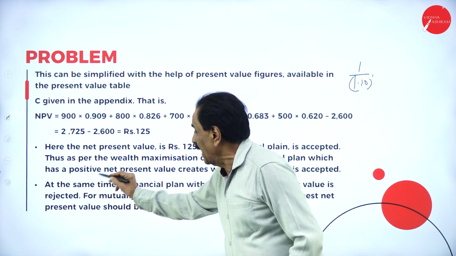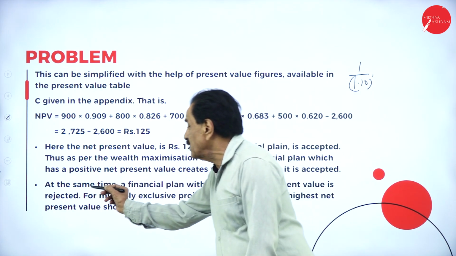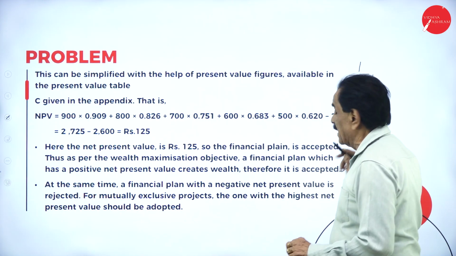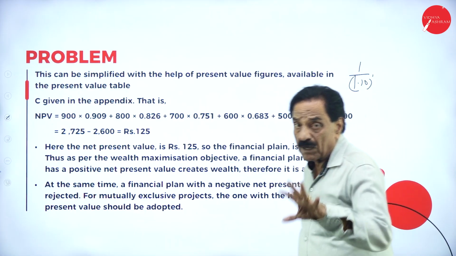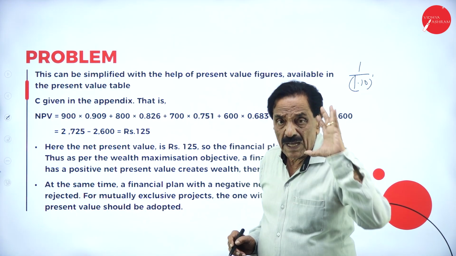Accepted. Thus, as per the wealth maximization objective, a financial plan which has a positive net present value creates wealth, therefore it is accepted. It is a positive figure, so it can be accepted. This is nothing but the net present value method.